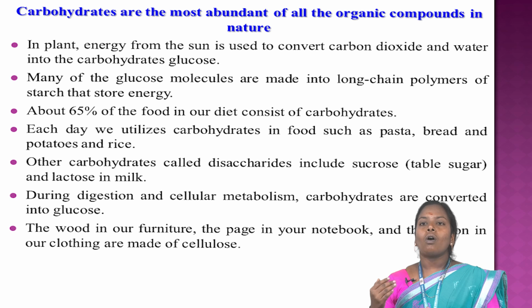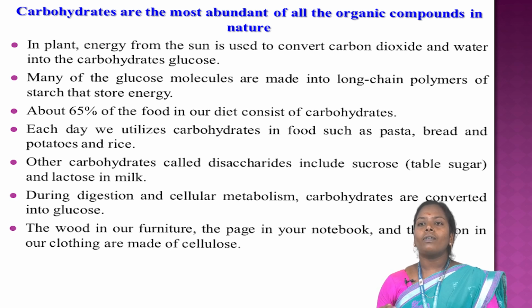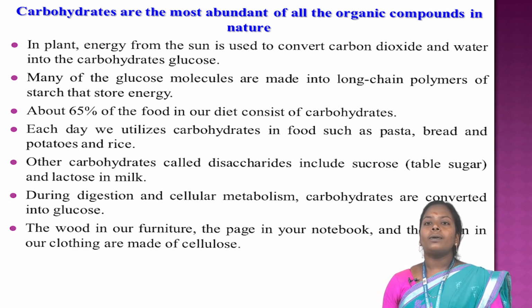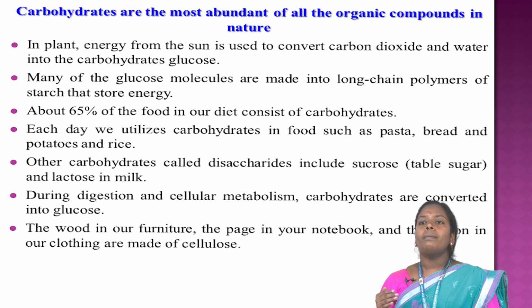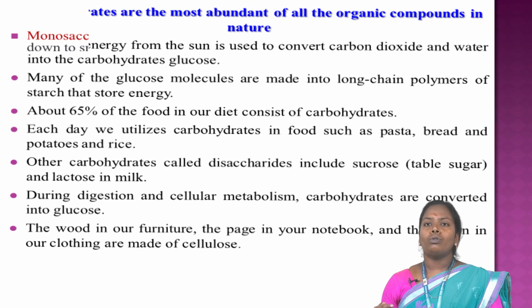During digestion and cellular metabolism, carbohydrates are converted to glucose, which is oxidized in our cells, providing our bodies with energy and providing the cells with carbon atoms for building molecules of protein, lipids, and nucleic acids. In plants, polymers of glucose are classified as cellulose, which forms structural material with other important uses. The wood of trees, the pages of notebooks, and the cotton in our clothing are made of cellulose.